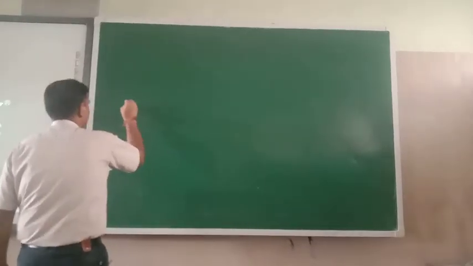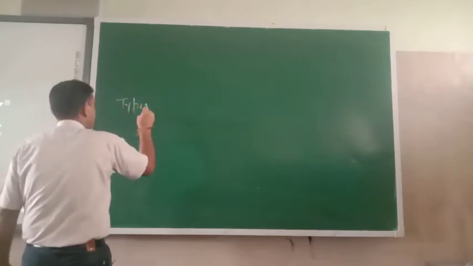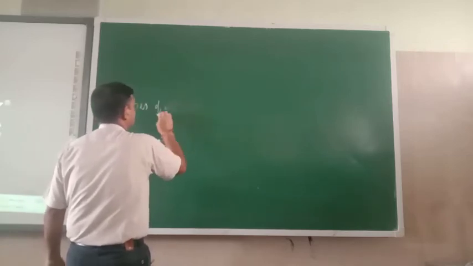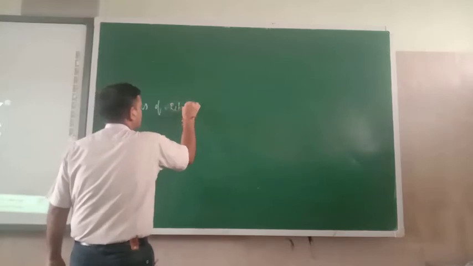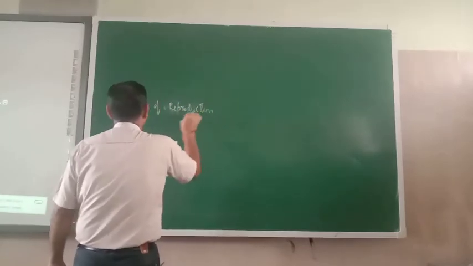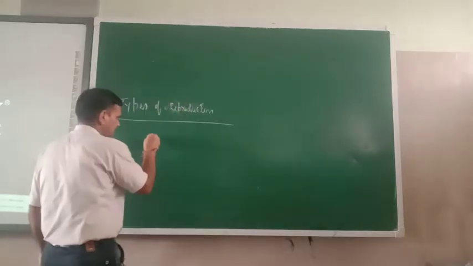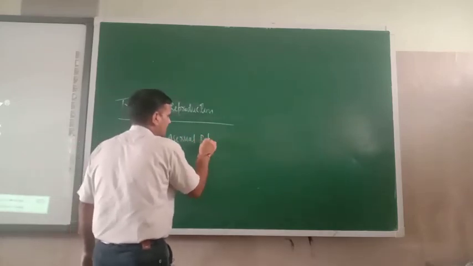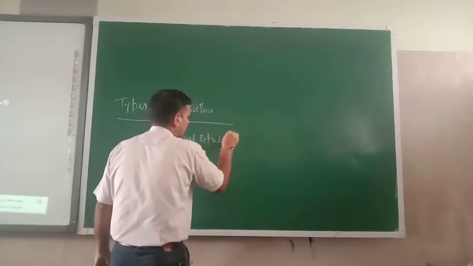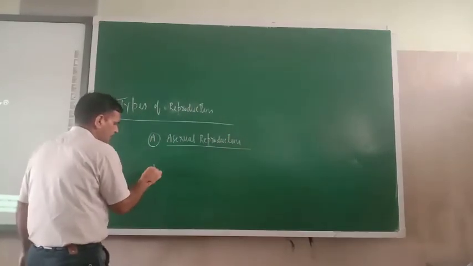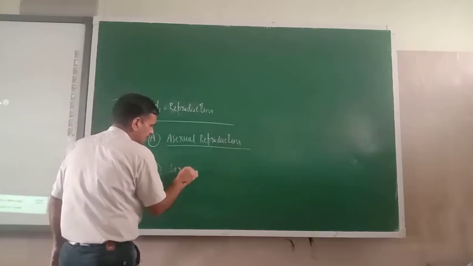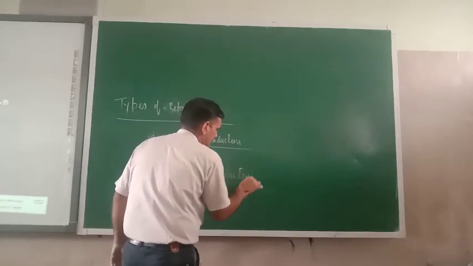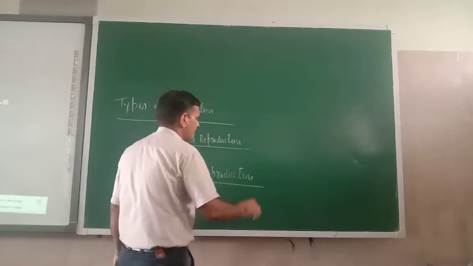The second one is sexual reproduction. What is the meaning of asexual reproduction, and what is the meaning of sexual reproduction?